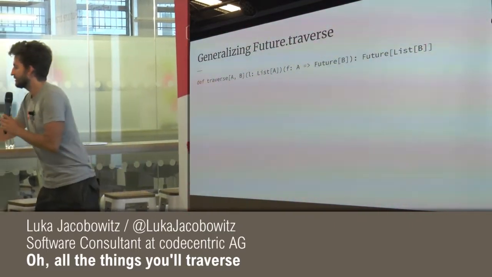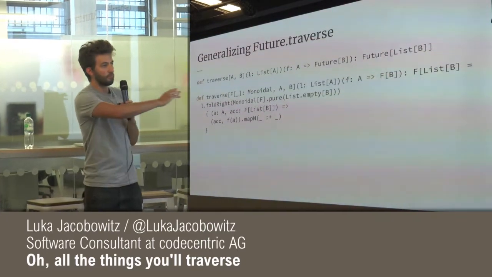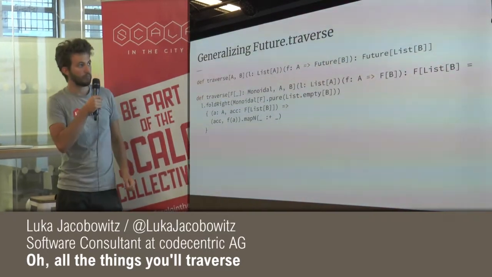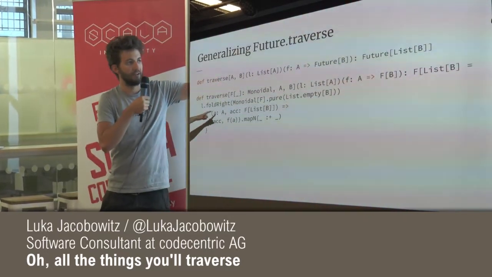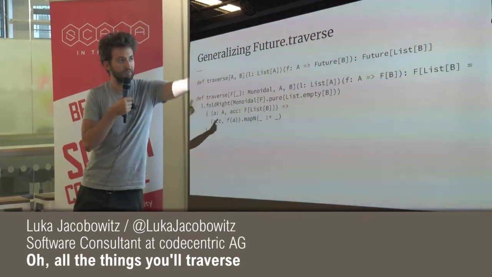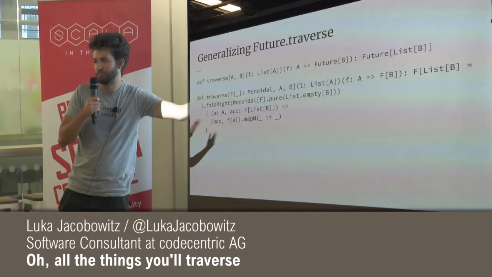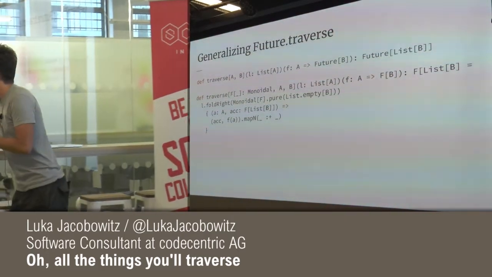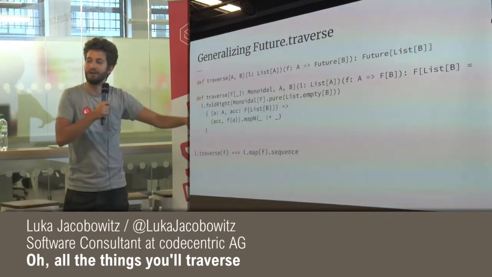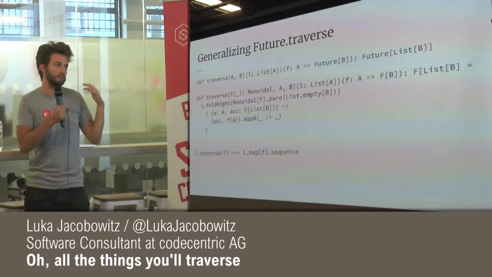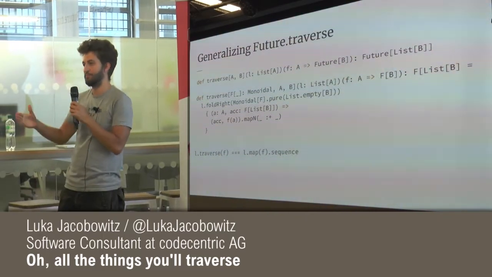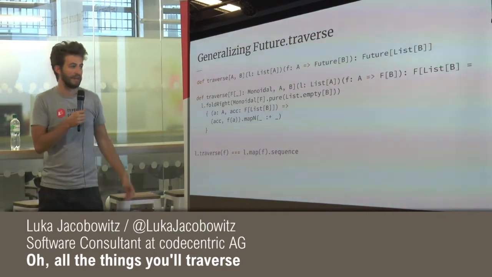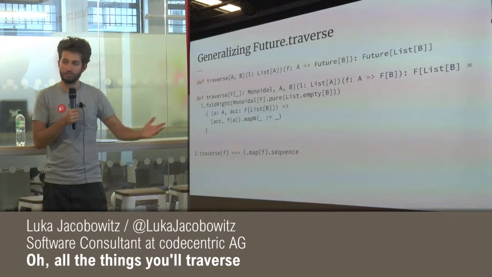That is the whole secret to traverse. And actually the implementation is super similar. But instead of having an F of A here, we only have an A, and then we use this f function to go to F of B, and then we can use the map. So it's very, very similar. We just have to apply this function here, and that's all it is. So traverse is the same as calling map and then sequence, and it's kind of like how you have flatMap and flatten. FlatMap is the same as map and then flatten, and that is exactly what this is. Traverse is just map and then sequence.